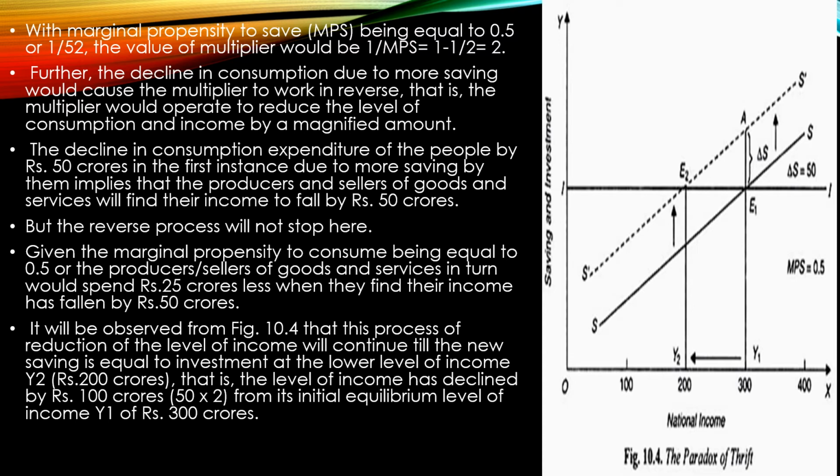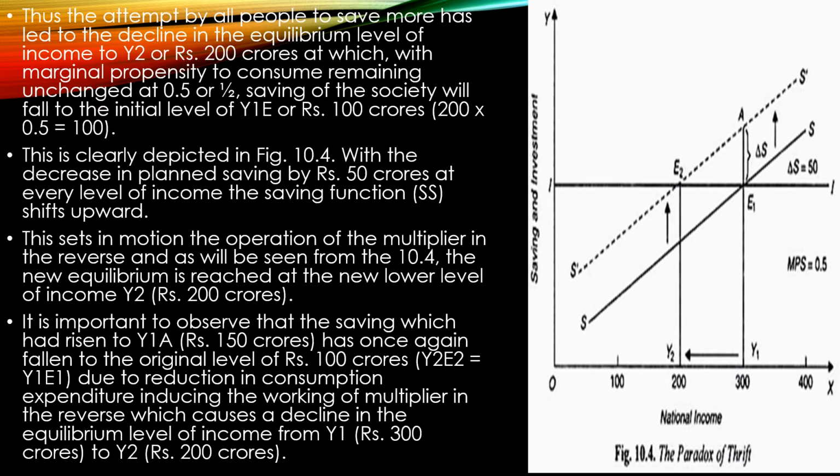But if you look at the figure, you will see that the process of reduction in your income will continue till a new saving is reached, and this saving should be equal to your investment at the lower level of income Y2, which we know is 200 crores. The level of income has declined by 100 crores, which is 50 into 2. It's a multiple, right? When your consumption falls by 50, your income falls by 100. Initially your income was 300 crores, now it is only 200. Thus, the attempt by all the people to save more has led to a decline in your equilibrium level of income, reduced from 300 to 200.